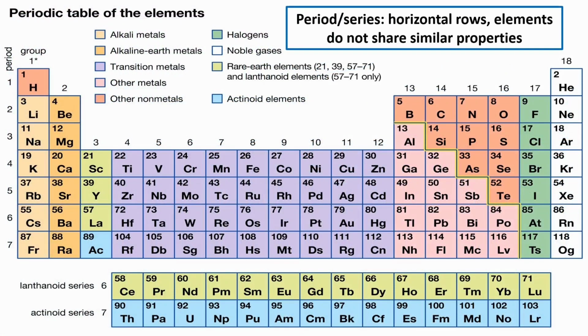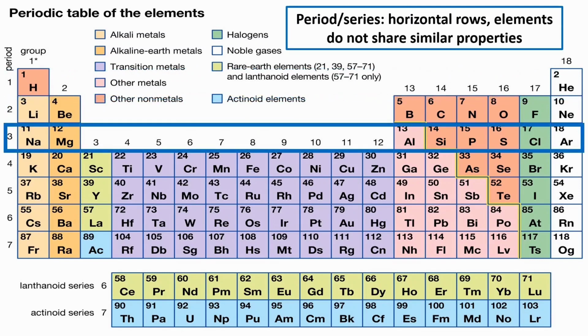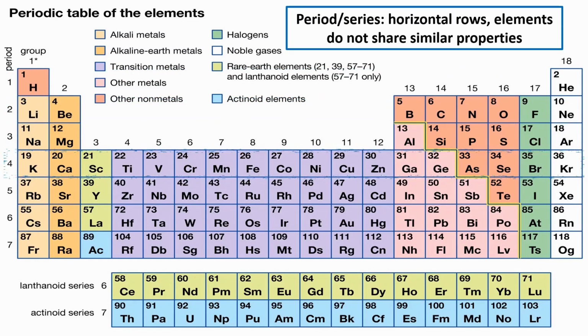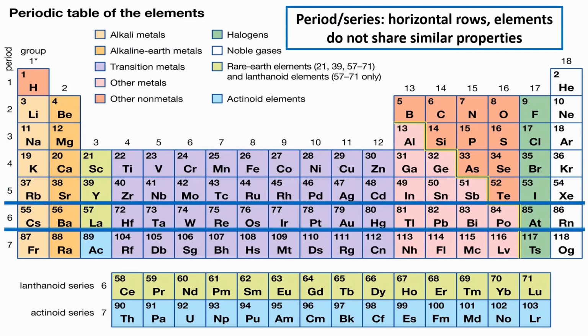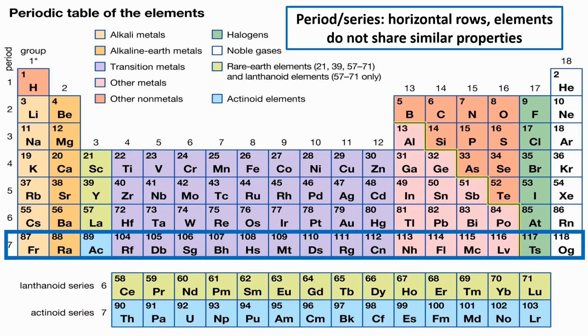Reading from left to right across the horizontal rows is the period or series. There are 7 periods in total, where each element having the same number of atomic orbitals or shells are placed side by side.